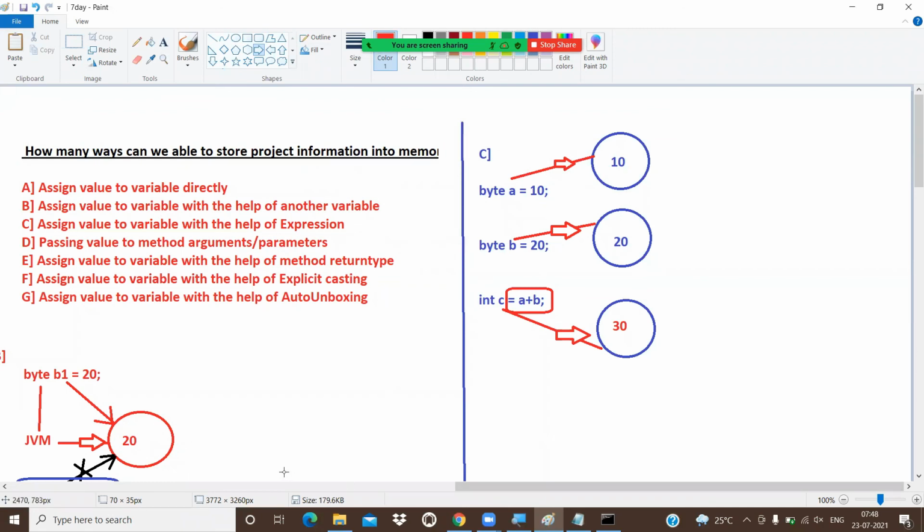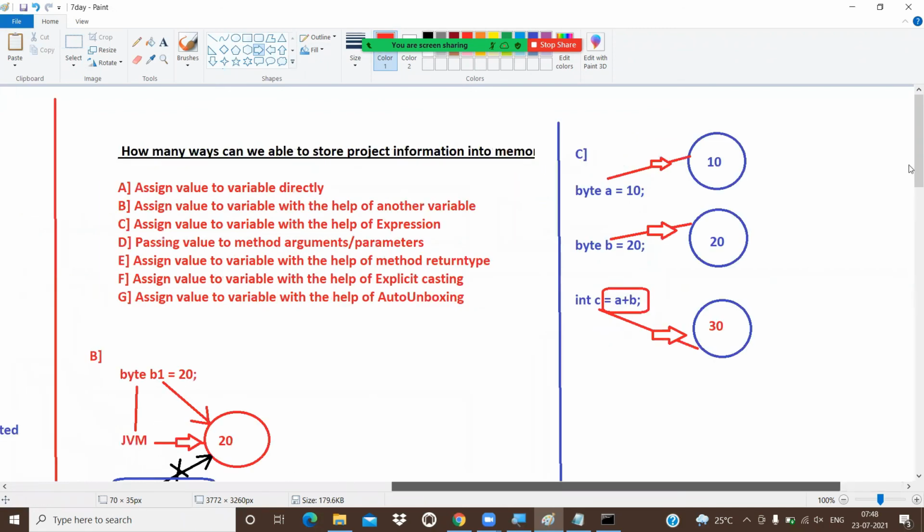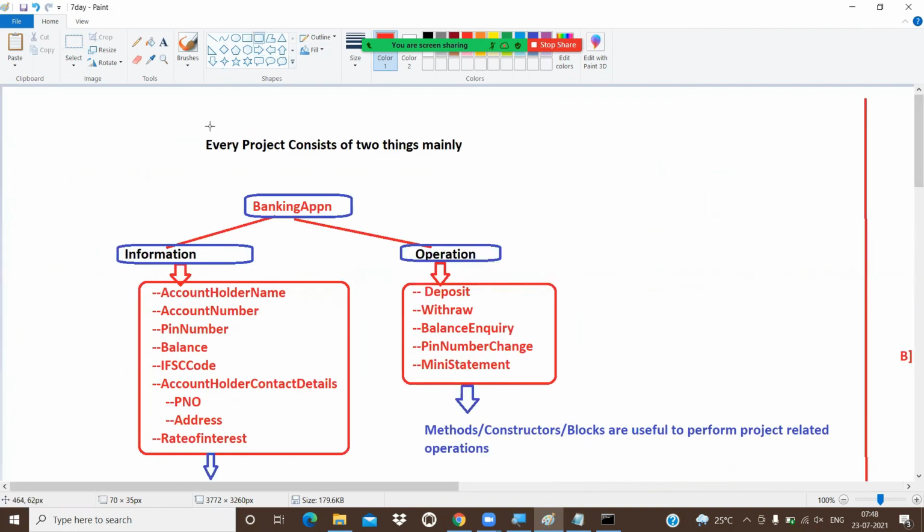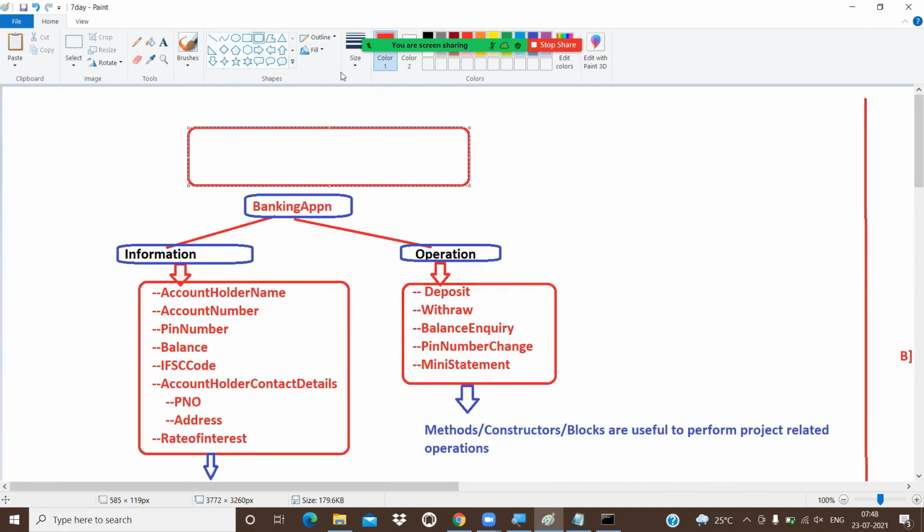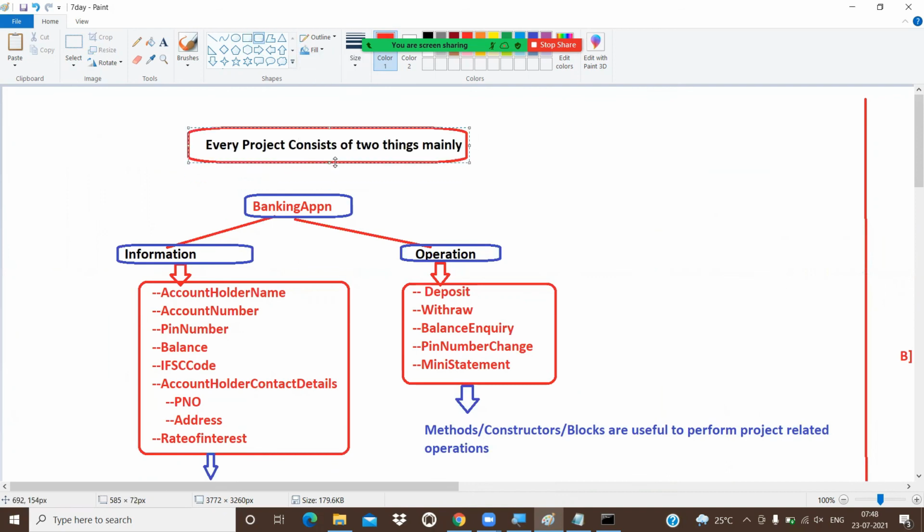What we discuss in today's session: what exactly does a project consist of? Every project consists of two things. What is the first one? Information. Another one is operation. For example, what is the banking information? Account number, account holder name, PIN number, IFSC code, balance, address of the customer, and rate of interest. All these things come under information. And operations: deposit, withdraw, balance inquiry, PIN number change, mini statement, money transfer.